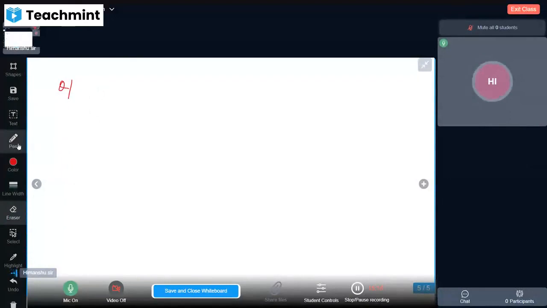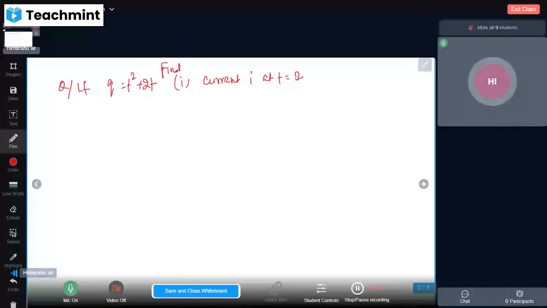So if q is equal to t square plus 2t, part 1: find the current I at t equal to 2 seconds.